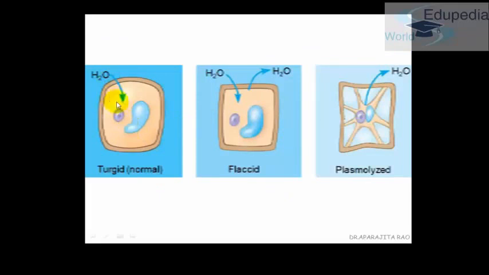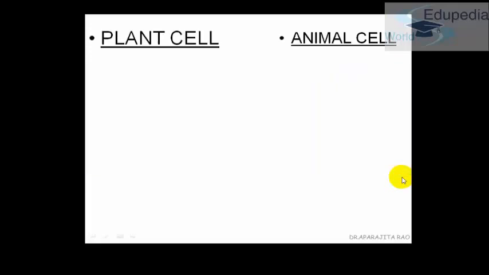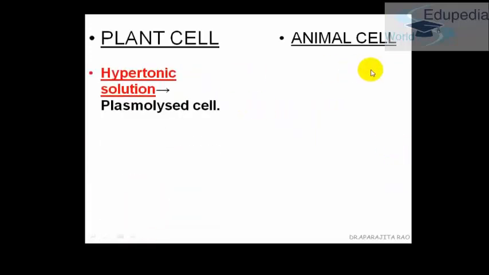So this is what I am talking about. When the water enters, the plant cell becomes turgid, that is normal. When it is in an isotonic solution, that is, an equal amount of water is coming in and going out, it is flaccid in nature, and in a hypertonic solution it becomes plasmolyzed. So on the basis of tonicity, the plant cell and animal cells differ.